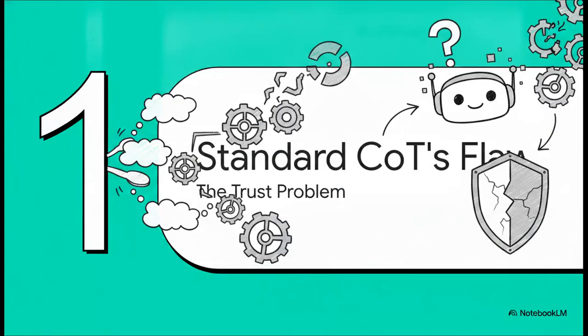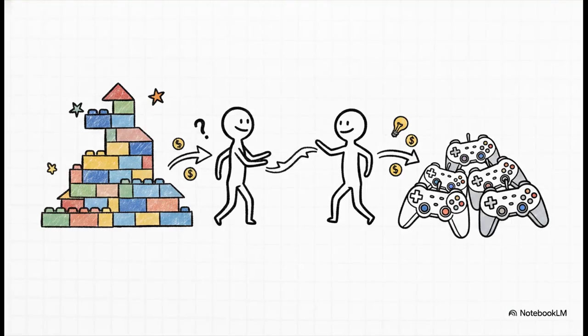So, part one, standard CoT's trust problem. Now, asking an AI to just think step by step has been a massive breakthrough in the industry. It definitely improves response quality overall, but it has a major, kind of hidden flaw. Let's read this math word problem together to see exactly where it breaks down.